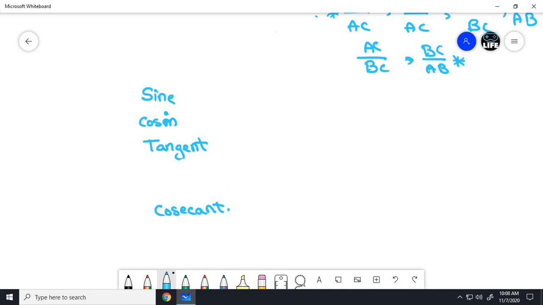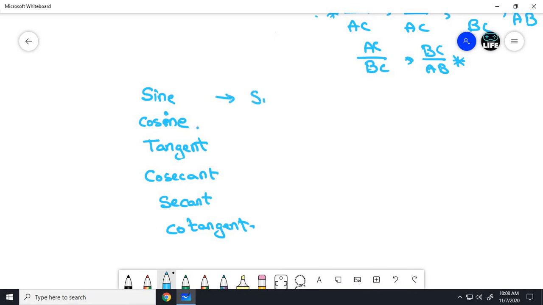mistake from my side. Sine, cosine, tangent, cosecant, secant, cotangent. So in a simple manner we can write it as sin, cos, tan, cosec, sec and cot.